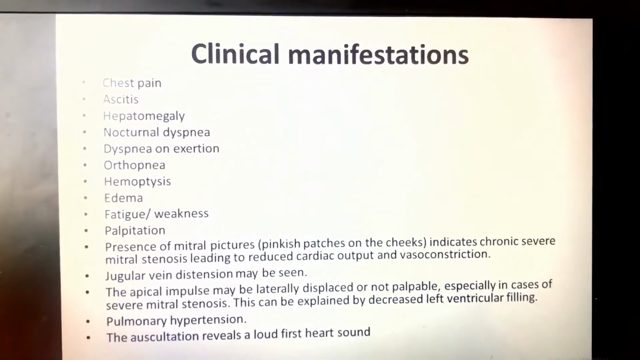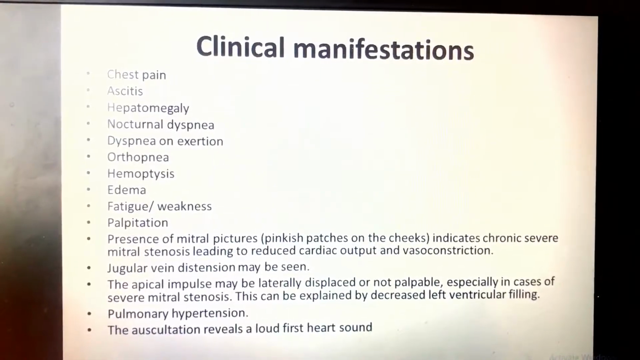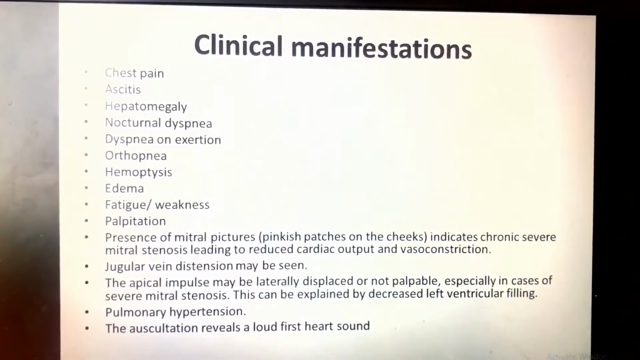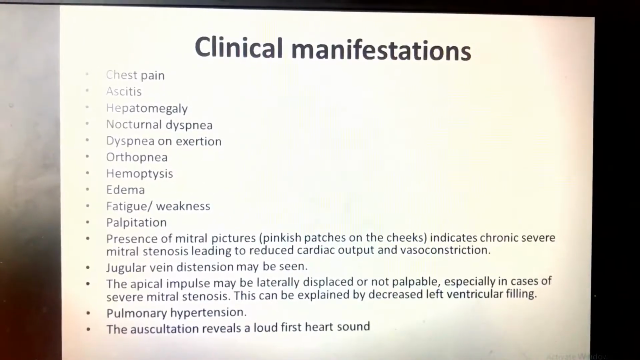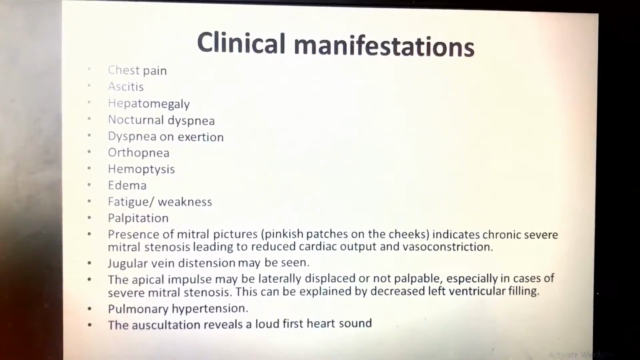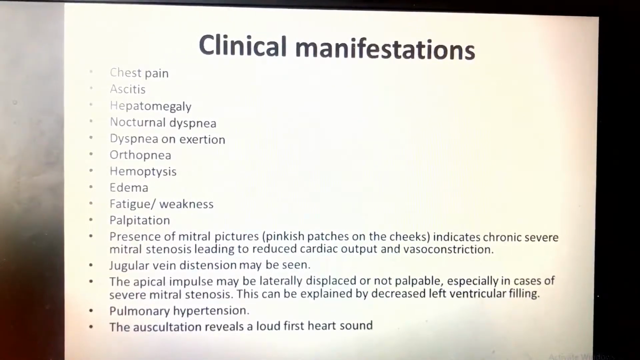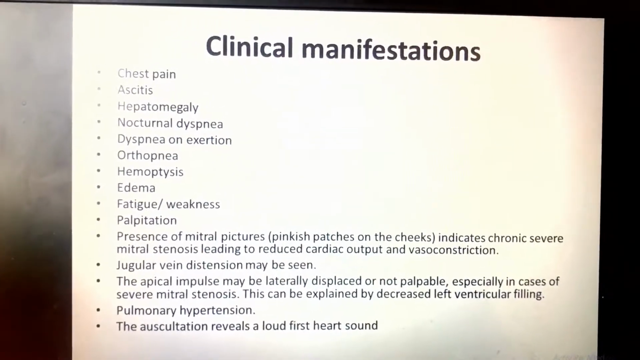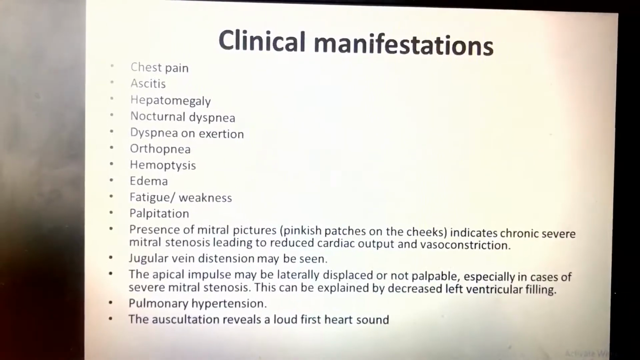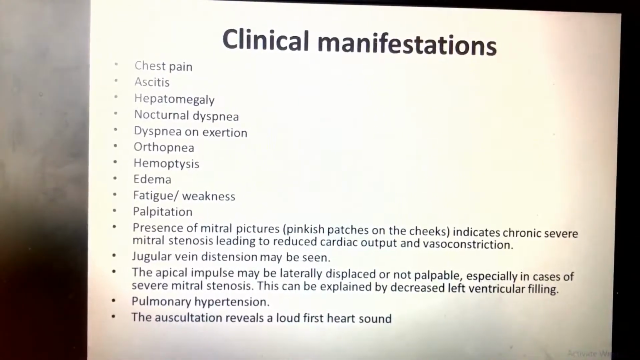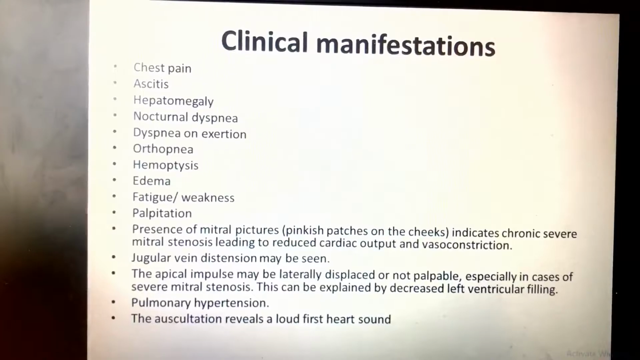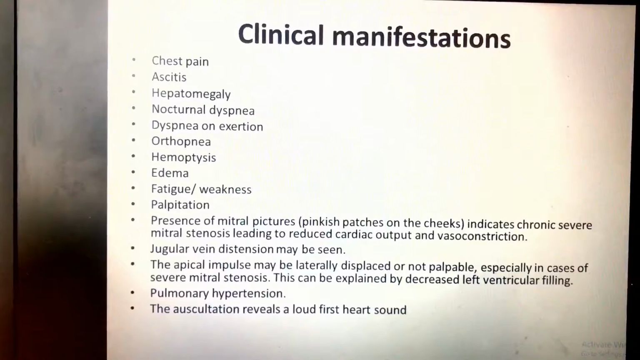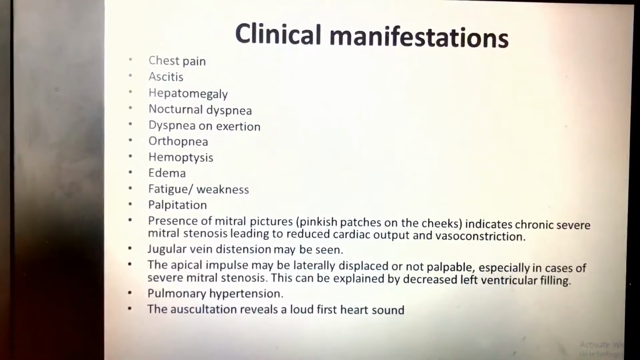The clinical manifestations of mitral stenosis: chest pain, ascites, hepatomegaly, paroxysmal nocturnal dyspnea, dyspnea on exertion, orthopnea, hemoptysis, edema, fatigue, palpitation. Presence of mitral facies indicates chronic severe mitral stenosis leading to reduced cardiac output and vasoconstriction. Jugular vein distension also may be seen. The apical impulse may be laterally displaced or not palpable, especially in case of severe mitral stenosis. This can be explained by decreased left ventricular filling.